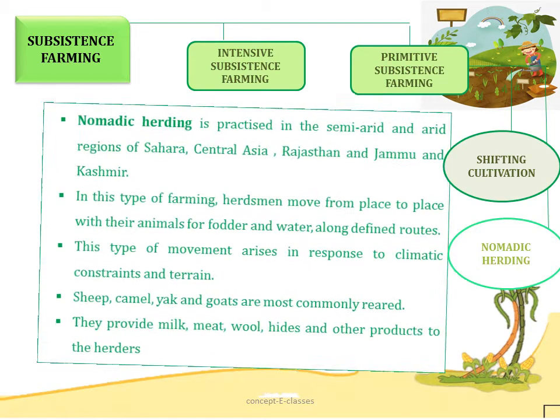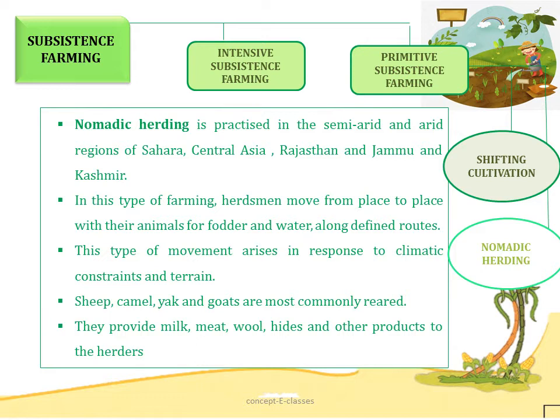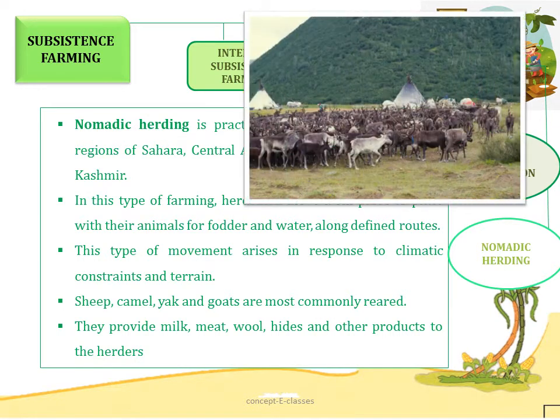Now let's see about nomadic herding. Nomadic herding is practiced in semi-arid and arid regions of Sahara, Central Asia, Rajasthan and Jammu and Kashmir. In this type of farming, the herdsmen move from place to place with their animals for fodder and water